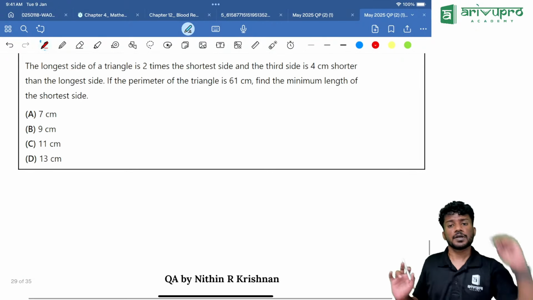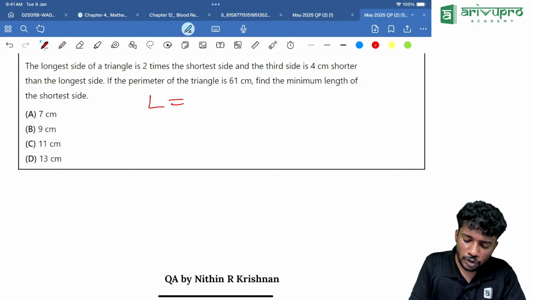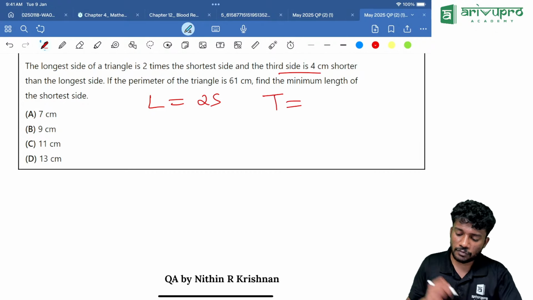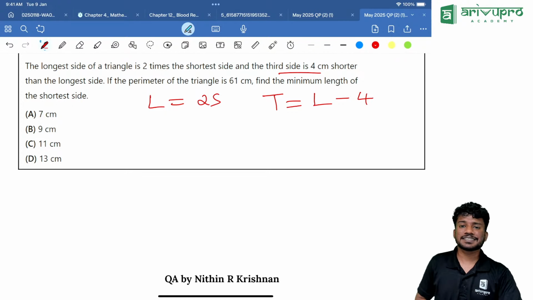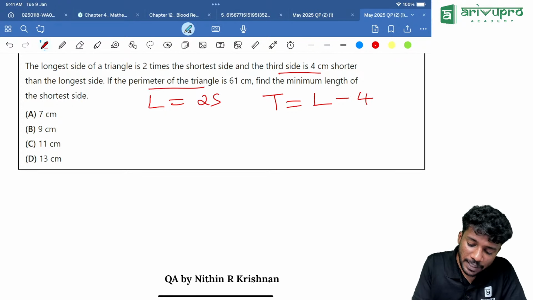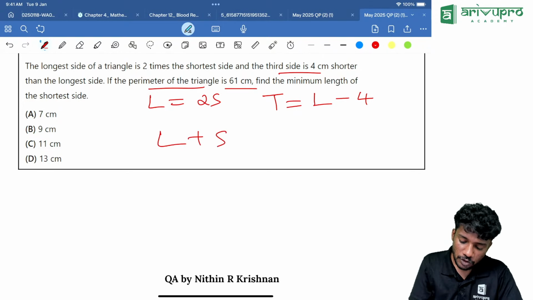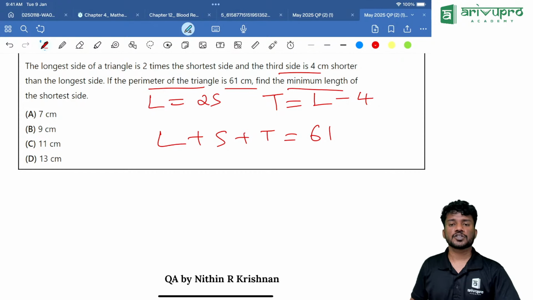Easiest question. Then, the longest side of a triangle is 2 times the shortest. That means L is equal to 2 times the shortest. Then the third side, that means T, is 4 centimeters shorter than the longest, that means 4 centimeters lesser than the longest side, that means L minus 4. Then if the perimeter of the triangle is 61 centimeters, that means L plus shortest plus all the sides we are adding is equal to 61 centimeters. Find the minimum length of the shortest side.